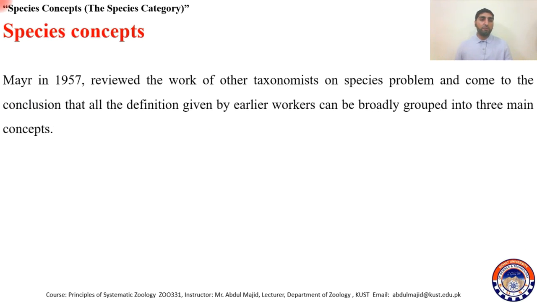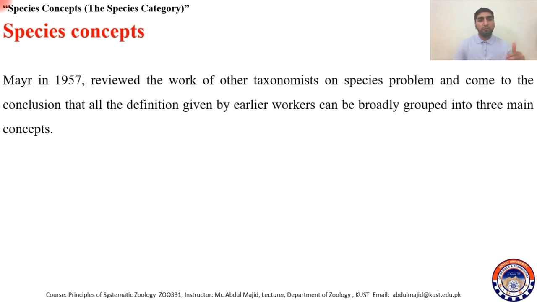Species concepts. So there are different species concepts. Mayr in 1957 reviewed the work of other taxonomists on the species problem. So it was a complex problem from the very start. Different scientists or different schools of thought were there. Some of them thought that species are fixed, and some thought the species is not fixed, that evolution is there.